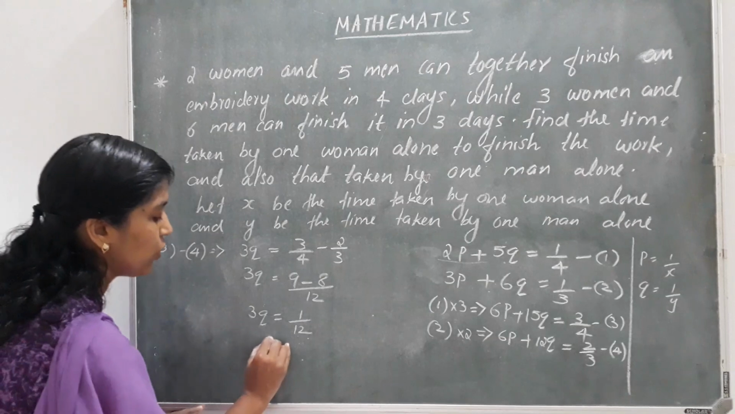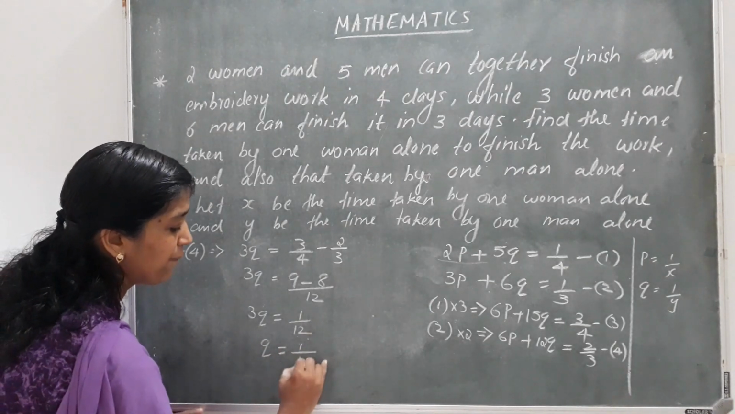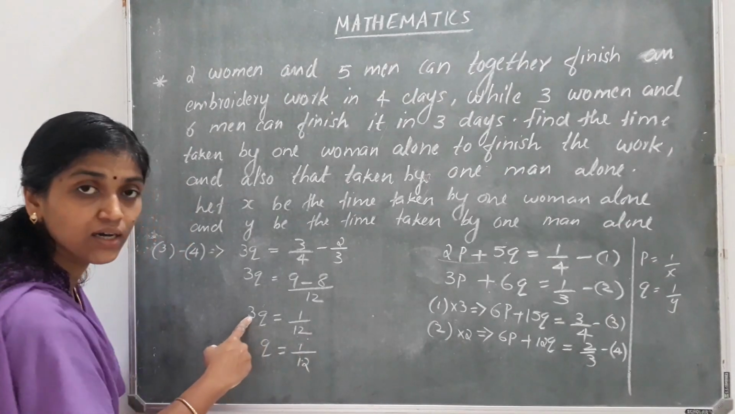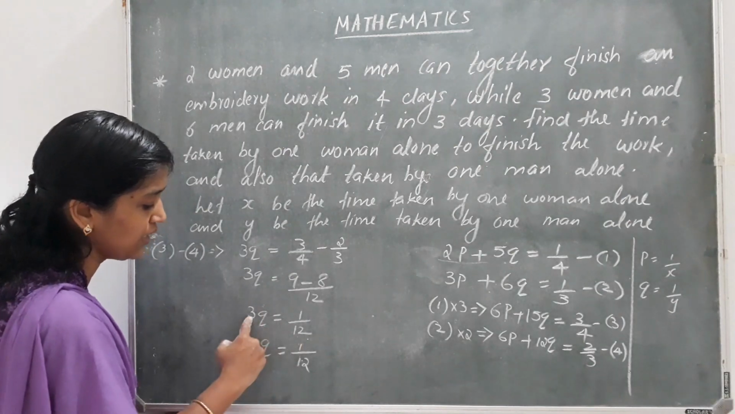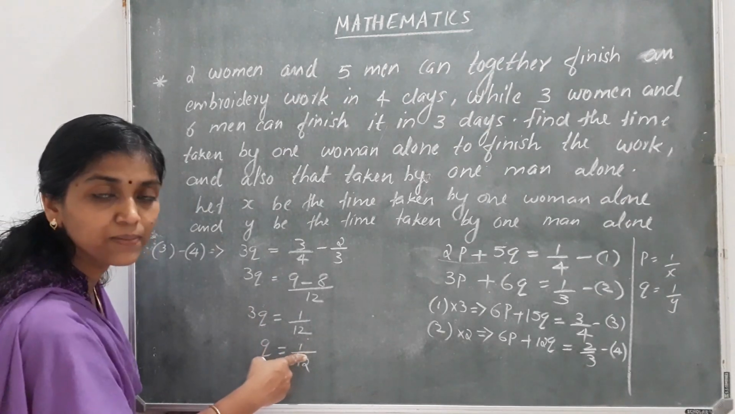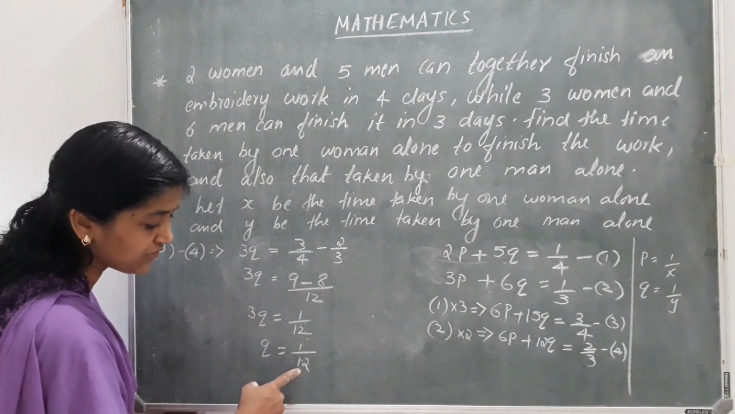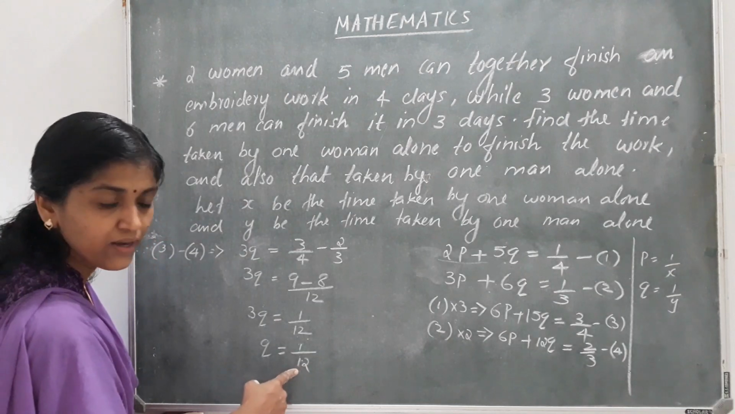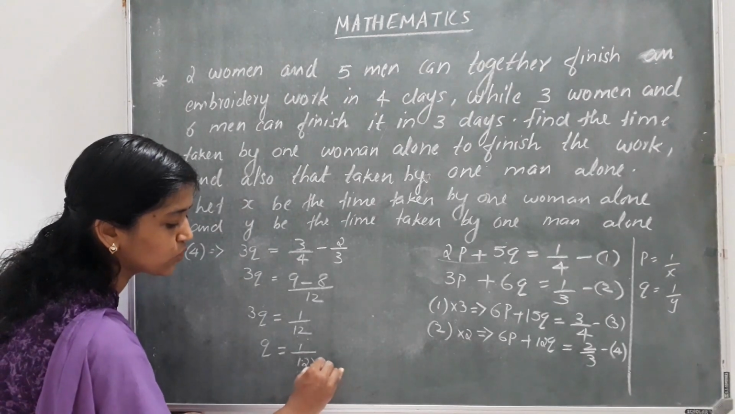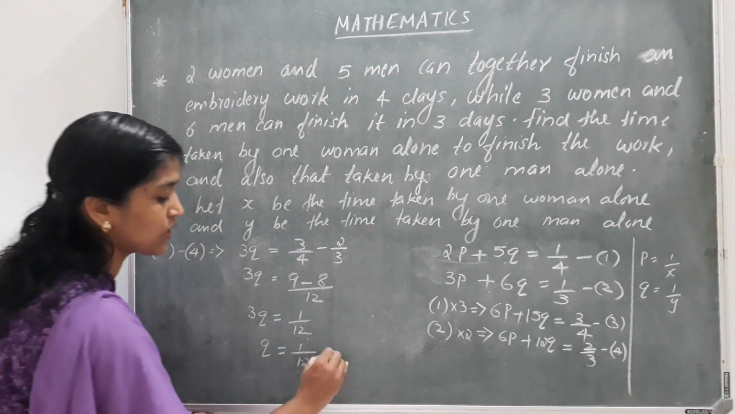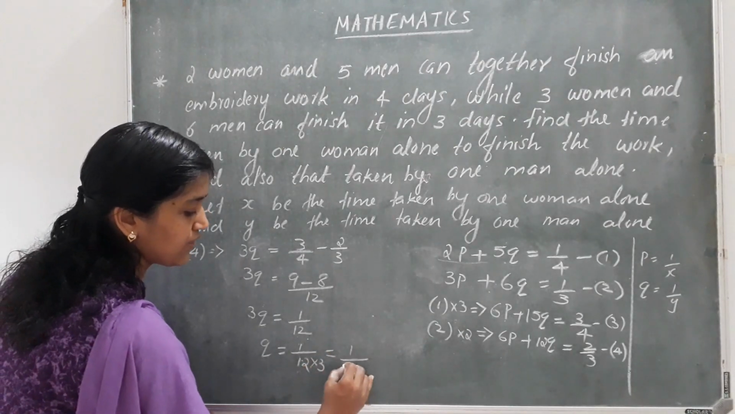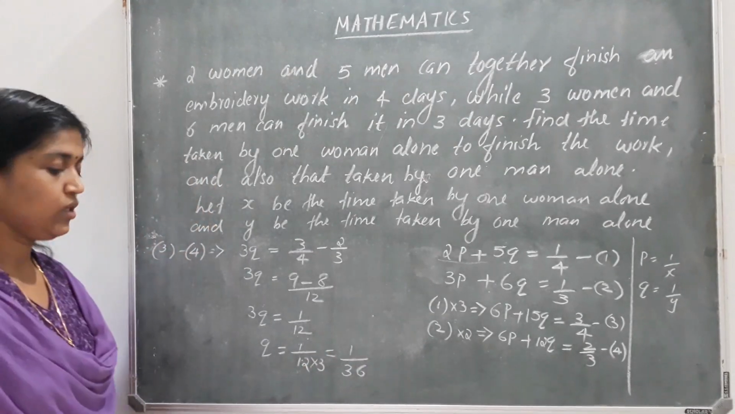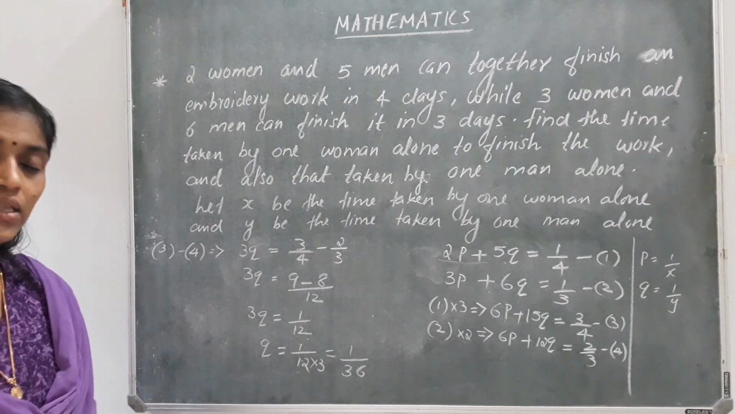So what do we get for q? q is equal to 1 by 12. It is multiplication here, so when we transpose 3, the multiplication transposes as division. But there is a division with 12, so it comes as 12 into 3. What is 12 into 3? You get 1 by 36. So we got q is equal to 1 by 36.